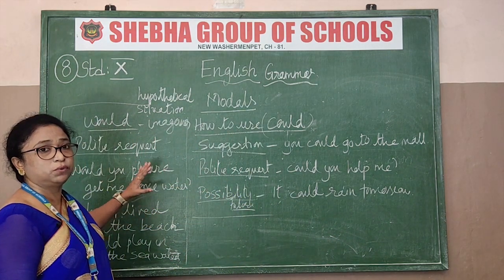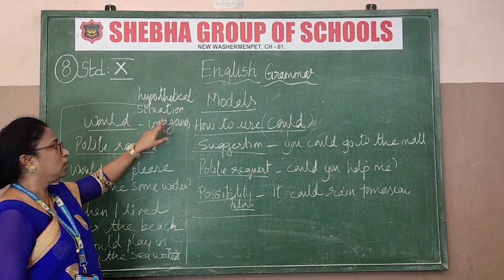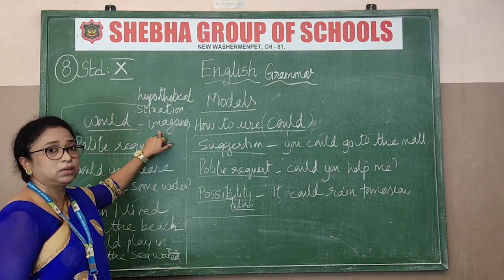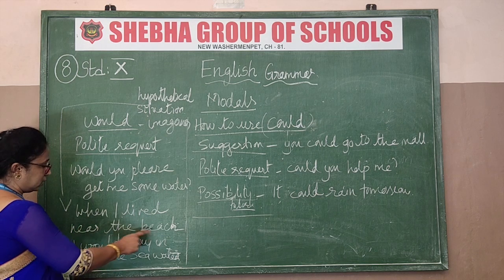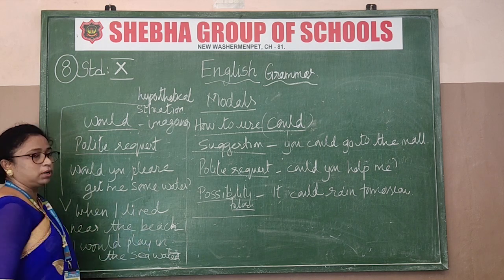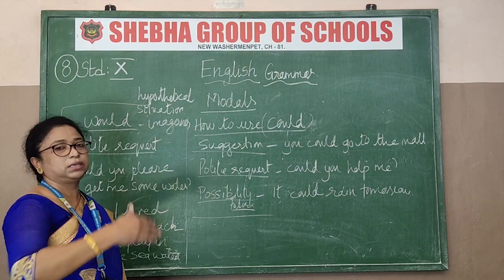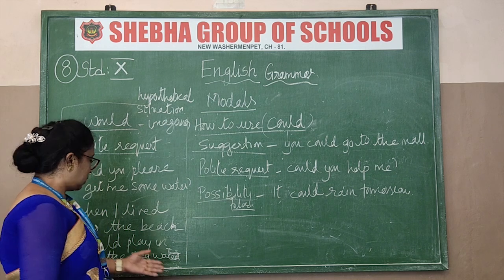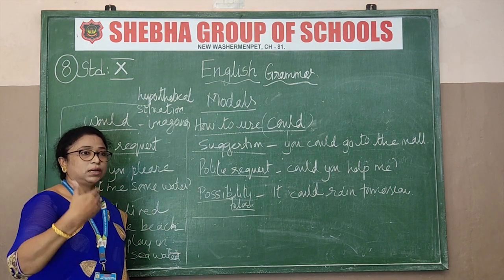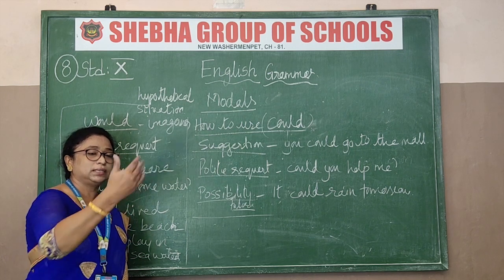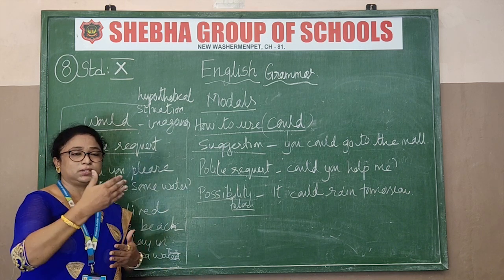So last, we are coming to would. What is the usage of would? When will you use would? Would is used for a hypothetical situation or an imaginary situation. For example, when I lived near the beach, I would play in the sea water. Now you are grown up, but when you were a child and lived near the beach, you would play in the sea water. That means it is again imaginary. Now you are not there. If you lived near the beach, you would have played in the water every day. That is what is imaginary, that you are imagining something.